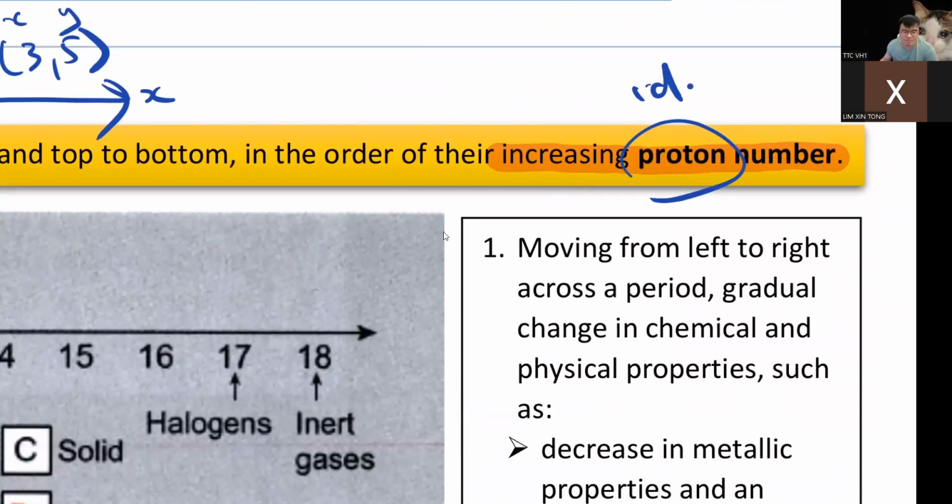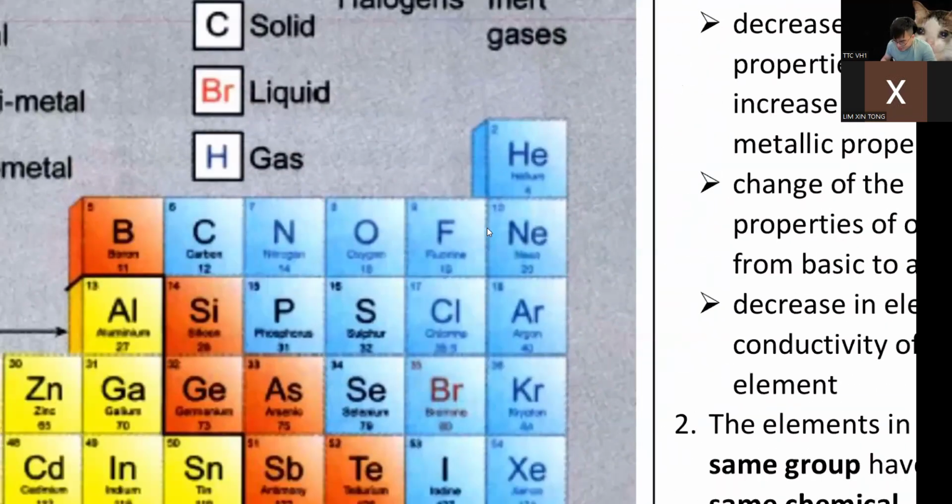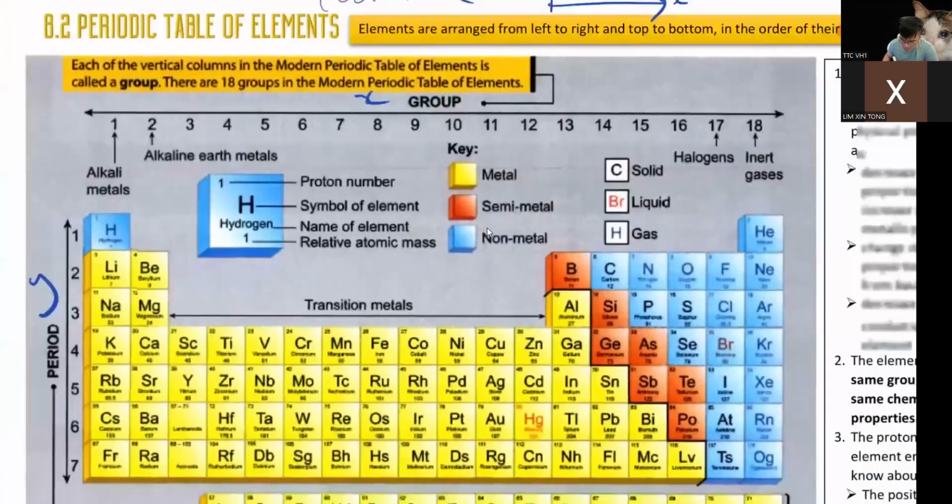What do I mean by ID number? You have your IC, right? You know the last 4 digits of your IC? They are always the same. They will stay with you until the day you die. Your IC number will stay with you until you are gone. So the same goes for the elements.